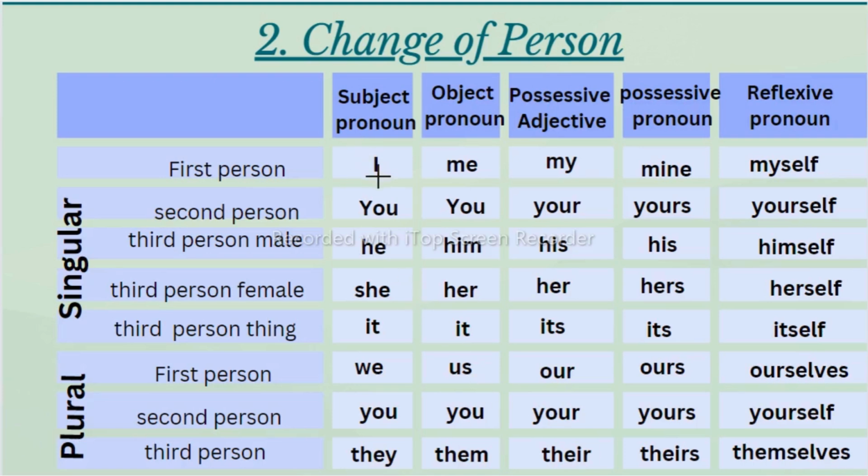Subjective pronoun I will change to objective pronoun me. If you want to change it to possessive adjective, it will become my. Then possessive pronoun mine, reflexive myself. You can see all this here. Second person: you, you, your, yours, yourself. Then he, him, his, himself. She changes to her, then her, then possessive pronoun hers, and herself. We'll see all of these in examples. Just take a screenshot or you can write it down.